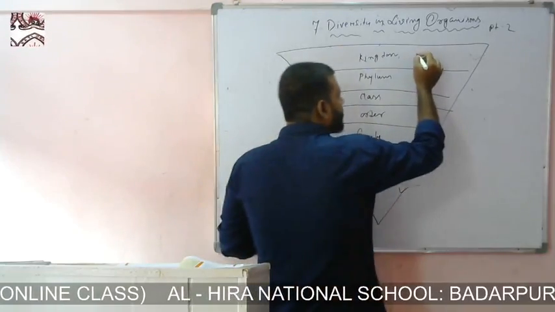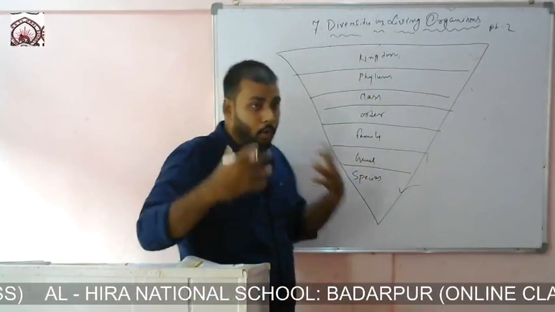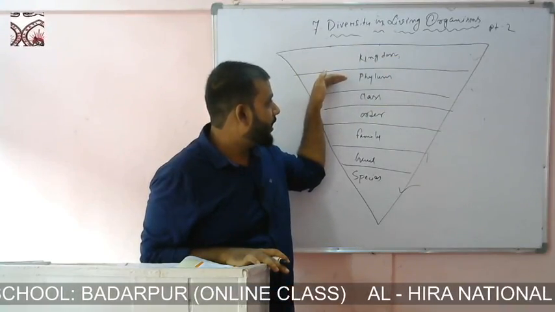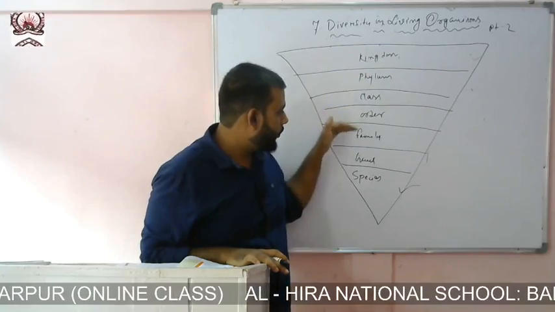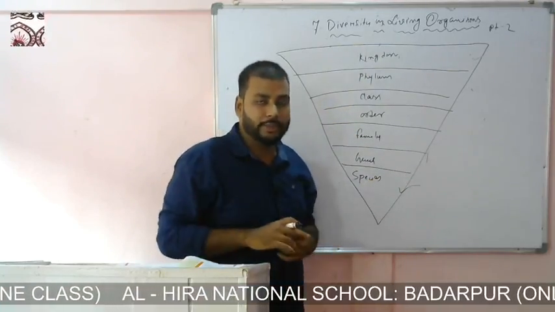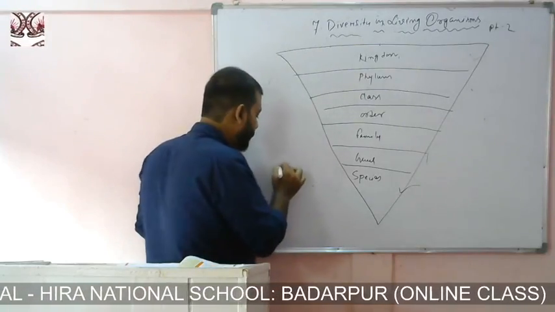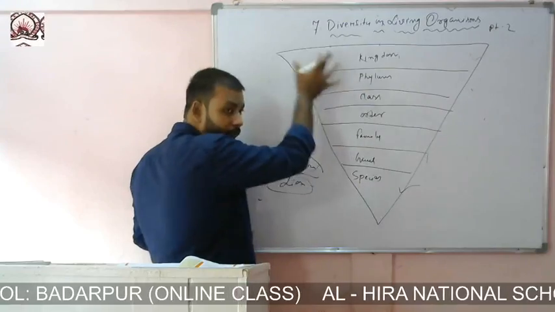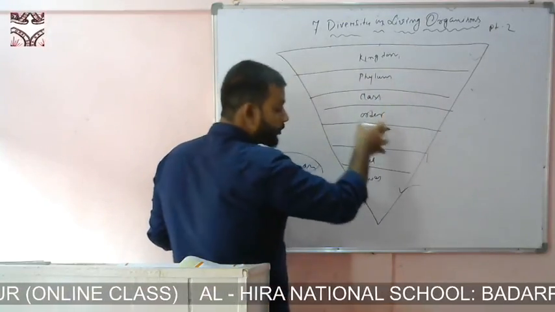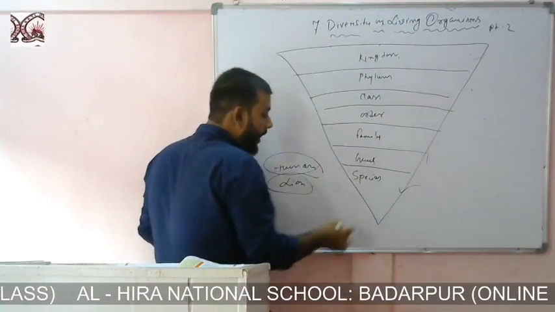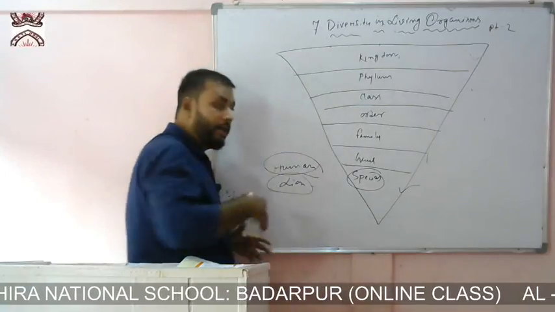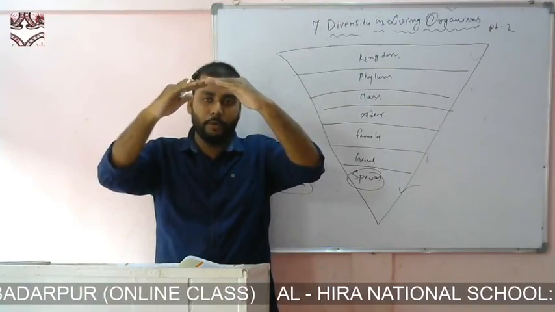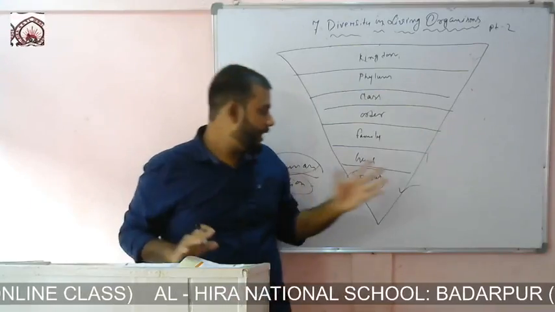At the kingdom level we will see the maximum number of organisms. Similarly, organisms reduce a bit in phylum, then in class they reduce more and more, and finally in species there will be one specific type of organism, suppose human and lion. Human and lion may share some of those hierarchy levels together, but in the end human and lion will be of different species. They may start from a specific point, but at some point they will deviate and form their individual species.